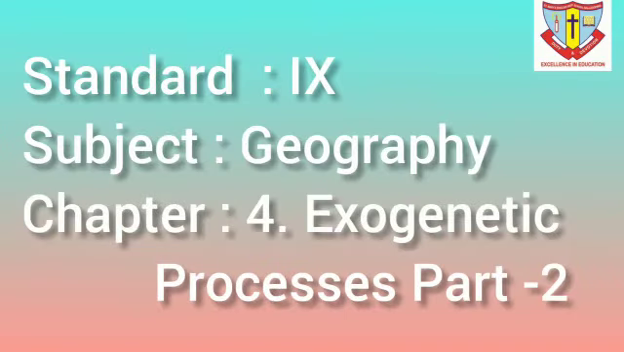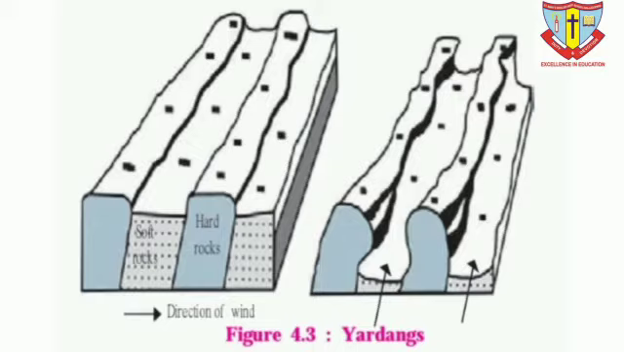Standard 9, Subject Geography, Chapter 4, Exogenetic Process, Part 2. Today we will learn about the work of the wind and the landforms produced.